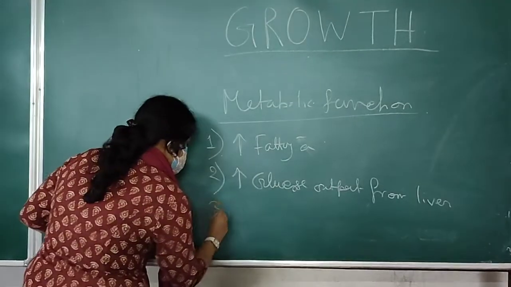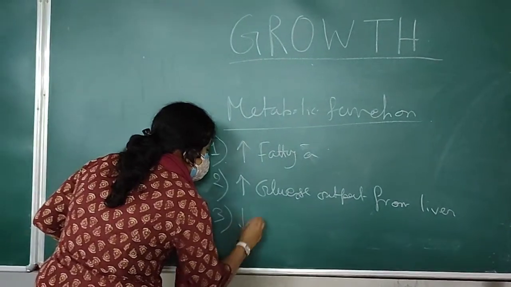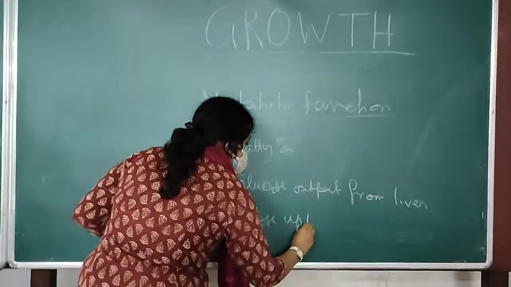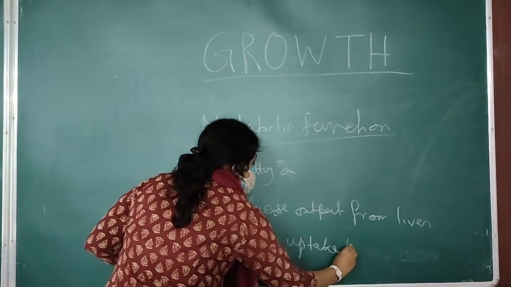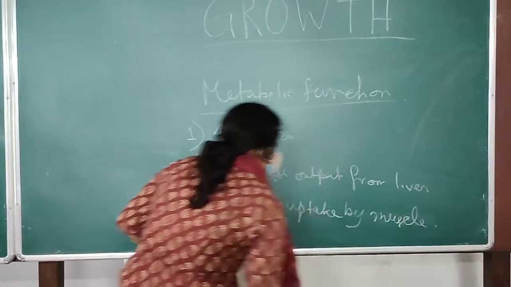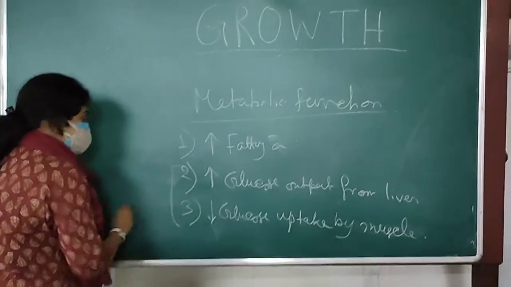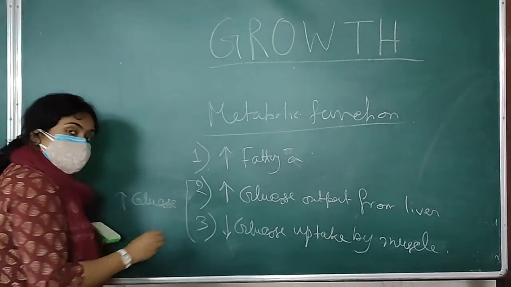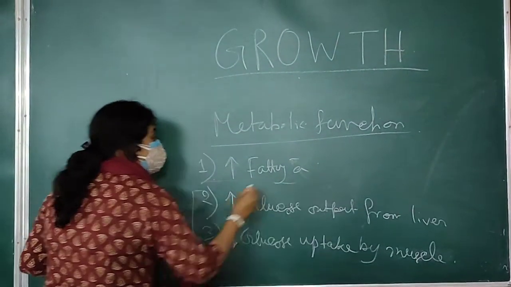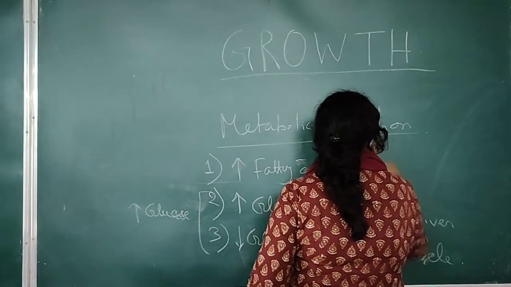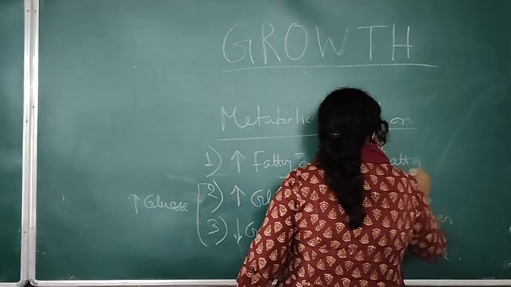It also inhibits glucose uptake by muscle. So by these two actions, you can see that as a whole, glucose level in blood is increased, and with this fatty acid in blood again is increased. Increased fatty acid and increased glucose.